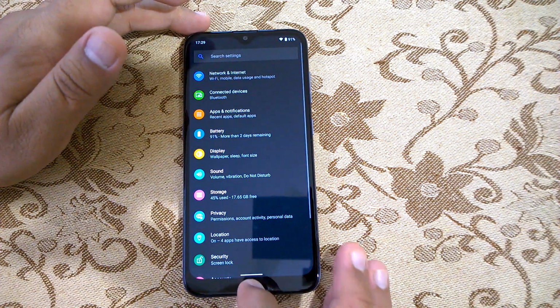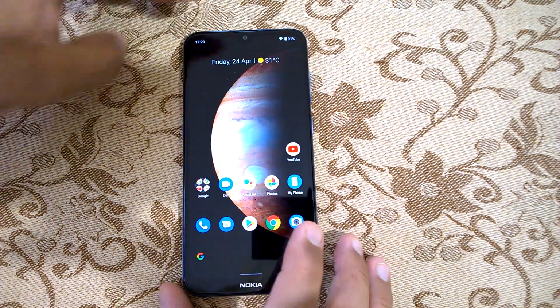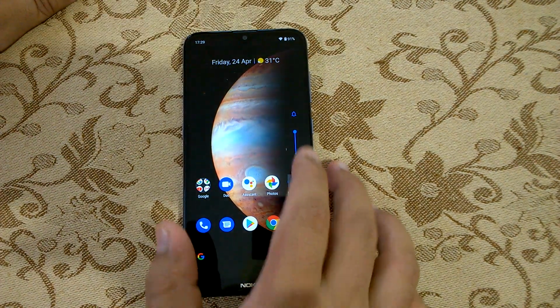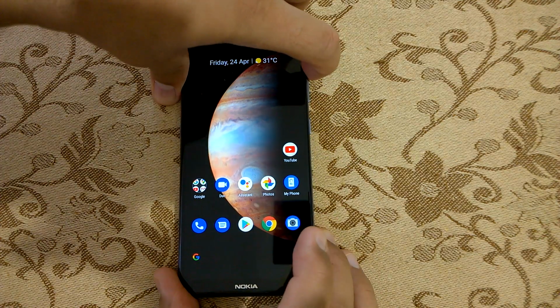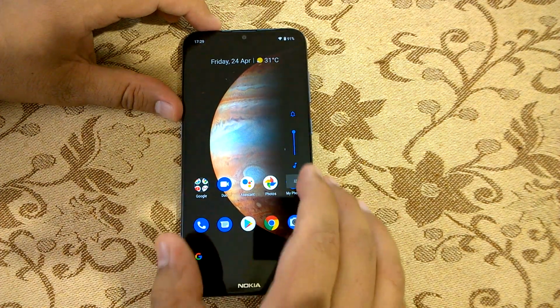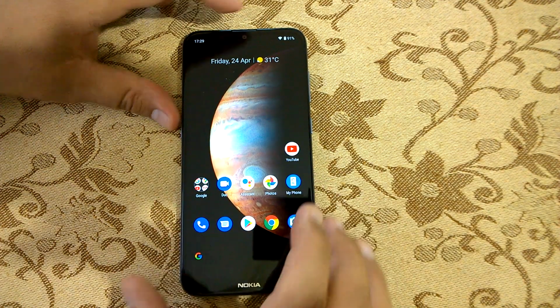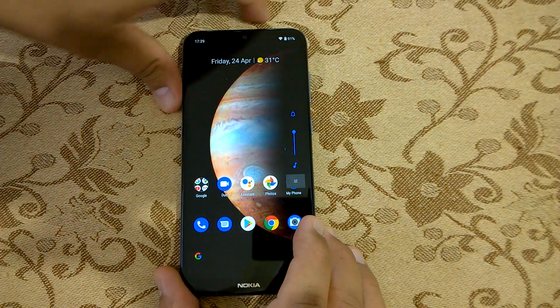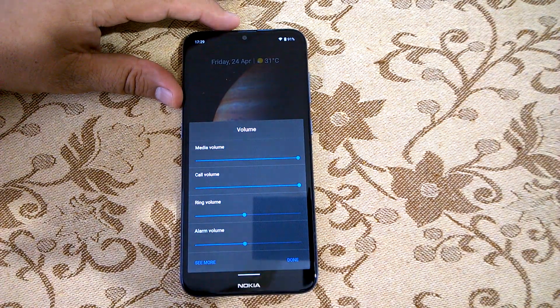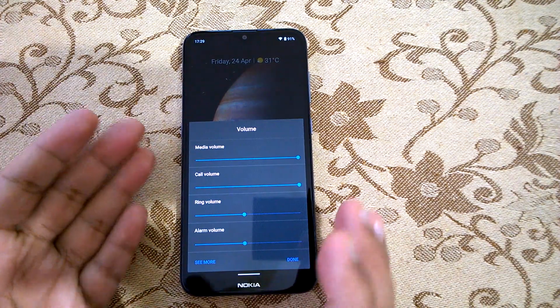Okay, now coming to other changes that I would like to show. If you go to the volume control, just like Pie, if you use the volume rocker up or down, you will get a single bar here. But the difference from Pie is that now if you tap on this to bring more settings for volume, you will see that this is an overlay.